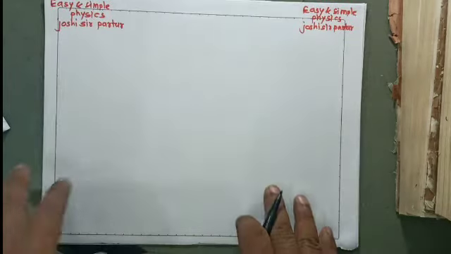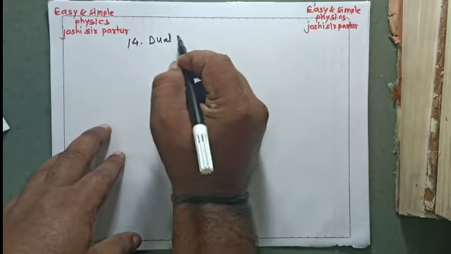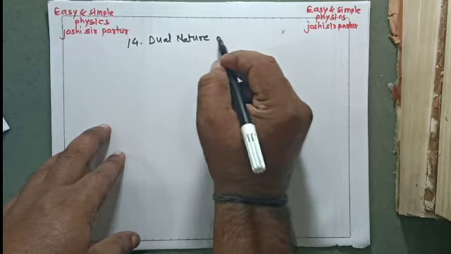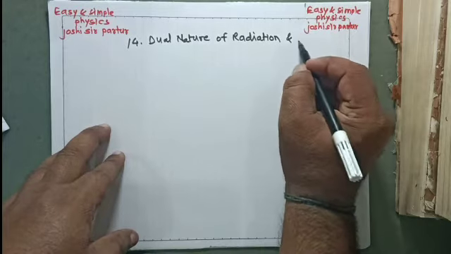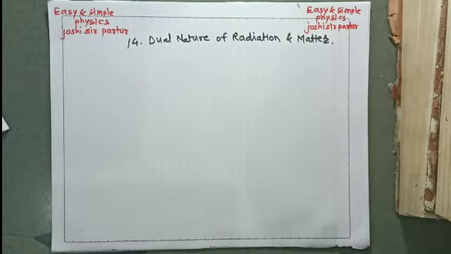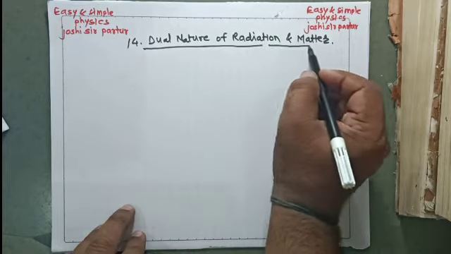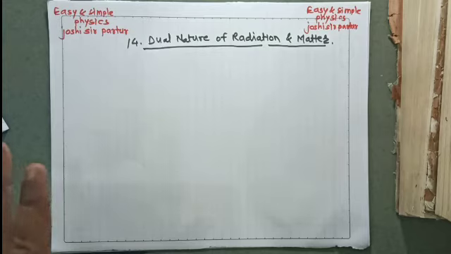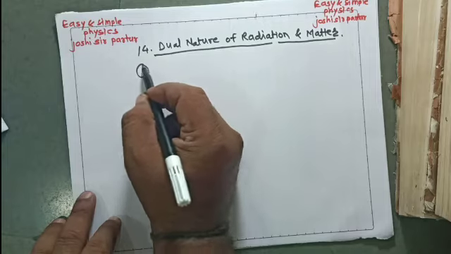Today we have seen chapter number 14, dual nature of radiation and matter. In this chapter, in the previous video, we have seen some characteristics of the photoelectric effect, from the experiment on the photoelectric effect, and these characteristics will be shortly recalled.